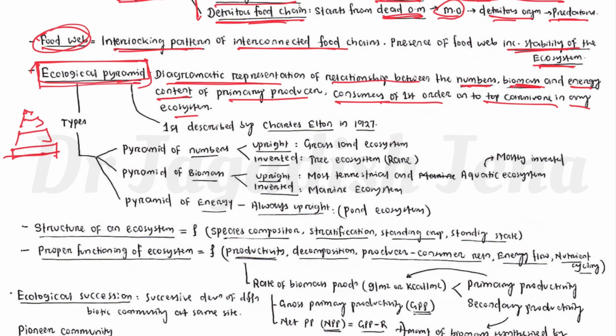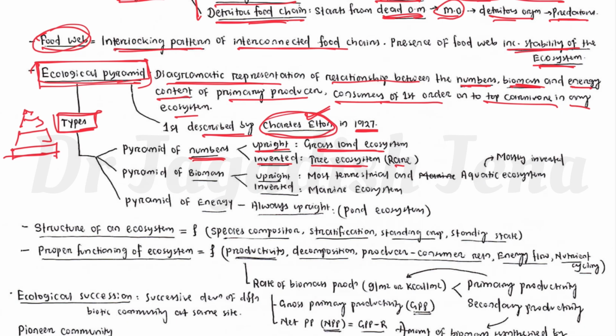It can be of different types. It can be of number, it can be of biomass, it can be of energy. Let's see who first described the ecological pyramid, that is Charles Elton. You have to remember all these things, right? Charles Elton first described ecological pyramid in 1927. So there are three different types of ecological pyramid. One is pyramid of number, that is upright in case of grassland ecosystem. Okay, inverted in case of tree ecosystem, because the number of trees is very small, while the number of grasses is very large. So likewise you have to remember.